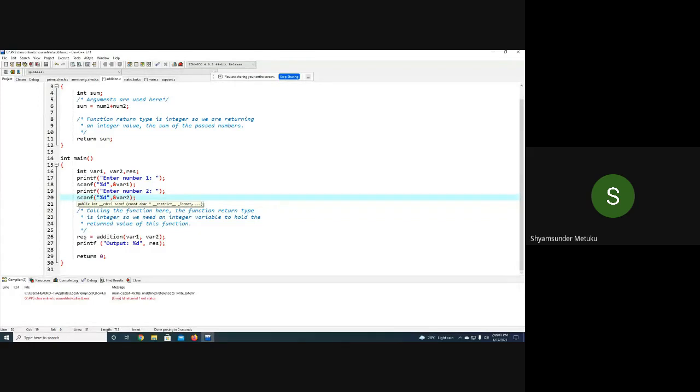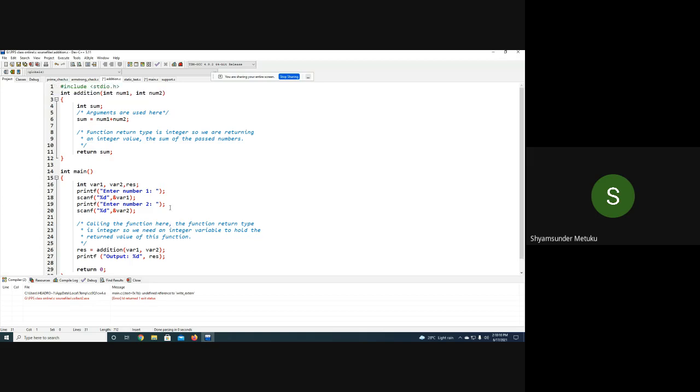So result is garbage. Once addition returns this sum value, result is updated with the addition of the two numbers. And finally I print the output with percent d, without a semicolon. Actually, you can use a backslash n, but not a problem. Whatever value is returned by the function is going to be printed. Then return 0, that's it. Is it clear? Any doubts in this program? Very simple program now.